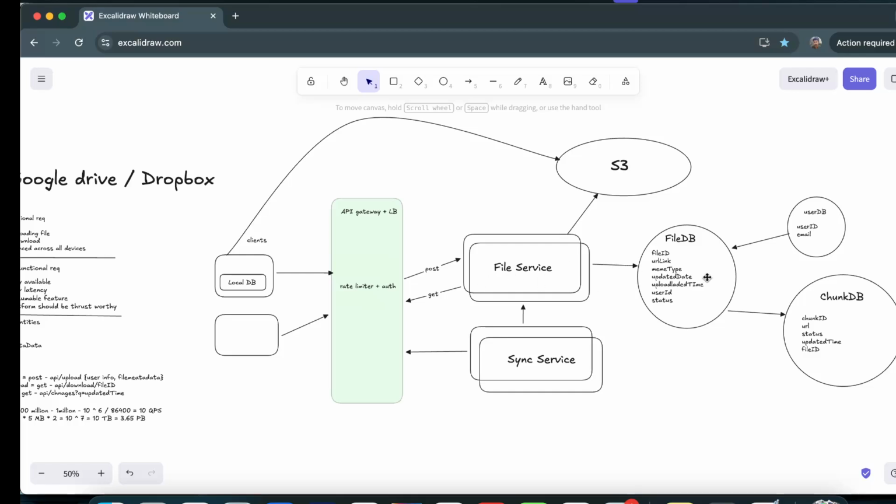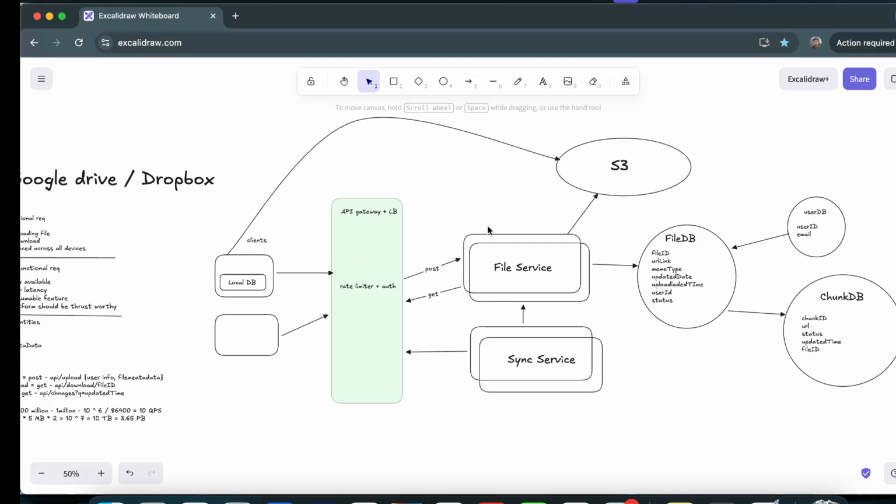So from there it updates the status, meaning the status has been modified. That is something we have to update in the chunk DB, and from there we get all the links on the S3 where the file is available, and provide them back to the client, and then the client will update into the S3. So the path is going to be the same as whatever we previously followed for posting that file. Okay, it is kind of the same, but the only thing is that we will be using OS watchers to make sure that at any point in time the user modifies the file, we just detect the changes, and with the help of that, this Google Drive client can get those updates, and the update process happens this way.